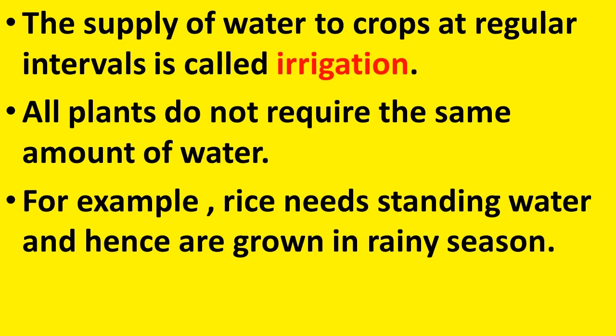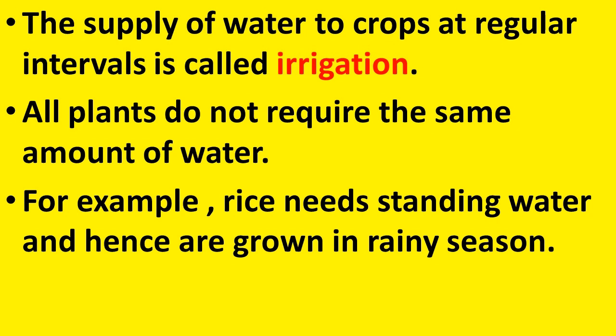The supply of water to crops at regular intervals is called irrigation. Now, we have seen how water is important for a plant, so the water is to be provided at regular intervals. This supply of water to crops at regular intervals is called irrigation.